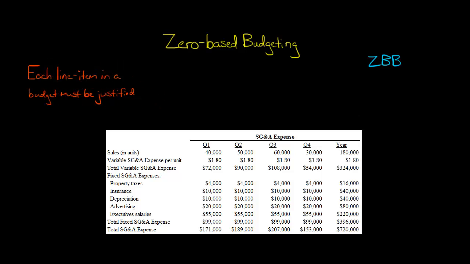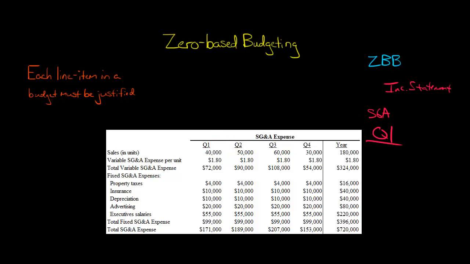For example, if we're trying to figure out for the first quarter of the upcoming fiscal year what's going to be the SG&A expense, and we might need that because we want to put together a budgeted income statement, and SG&A expense is going to be on that income statement and so forth. So we're trying to figure out what is our budgeted SG&A. One way of doing it is to go back to the SG&A expense from the prior year and look at each quarter and see, okay, what was the SG&A expense?